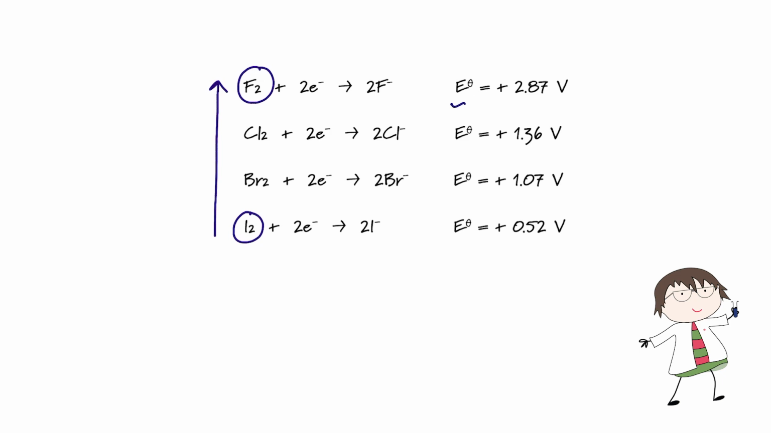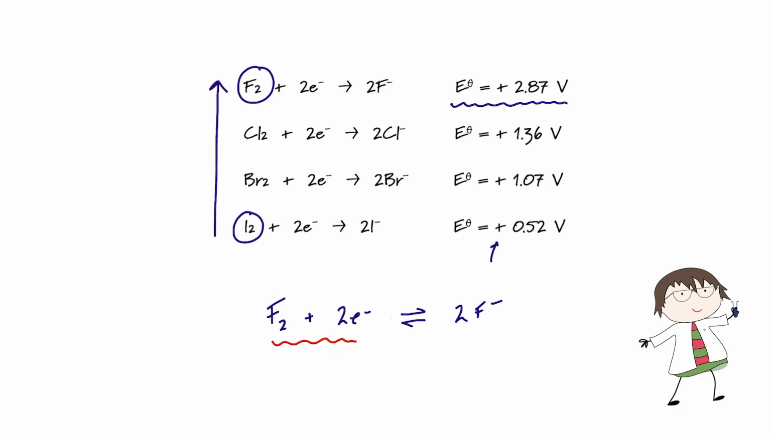Standard electrode potentials give us a feeling for how much an element wants electrons. The more positive the value, the more the element would like to gain some electrons. So fluorine, very keen on gaining electrons. Iodine, not so much.